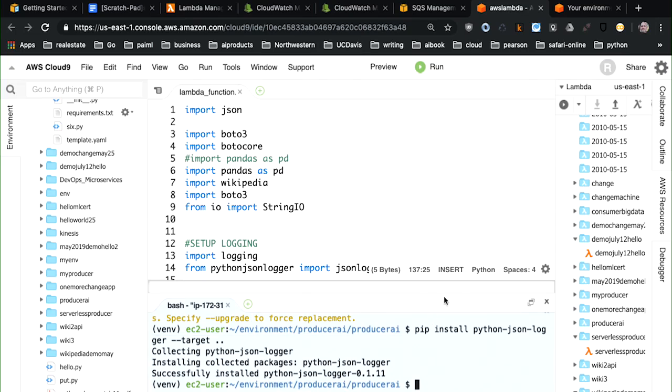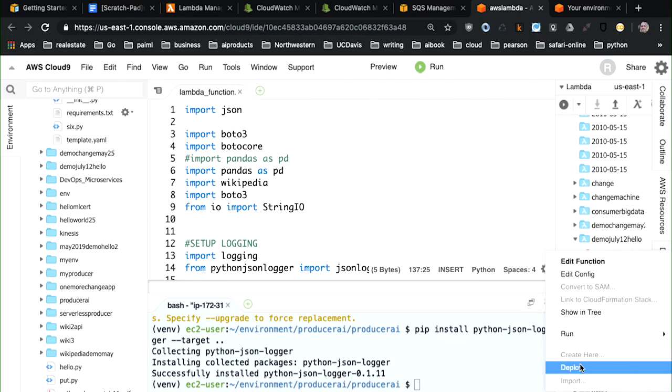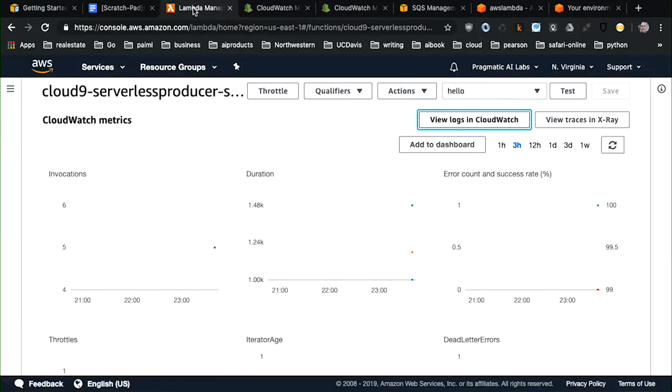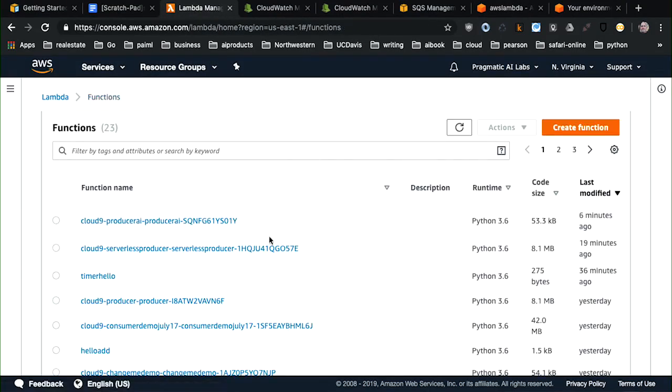So now that that's set up, I've got all my packages installed locally. It's ready to deploy. So what I'm going to do is go over to this Producer AI function, right-click, and say deploy. There we go. So now that that's deploying, I can go back to my Lambda here, look at other Lambda functions, and see this. This thing should be popping up here in a second.